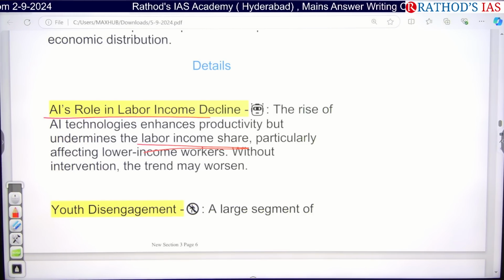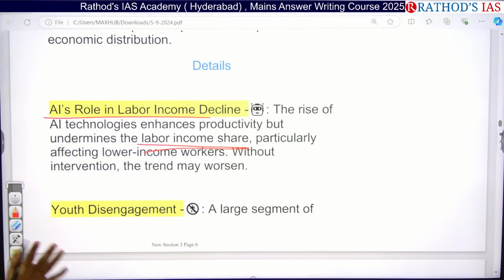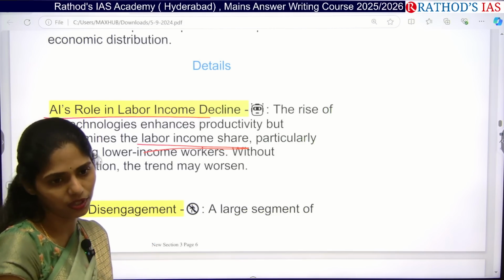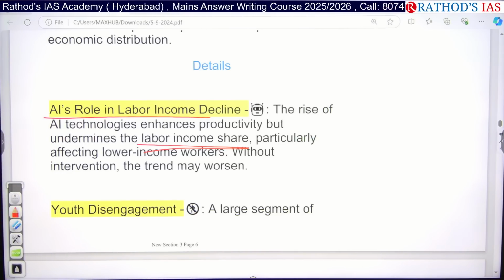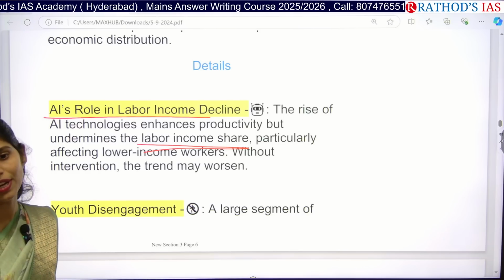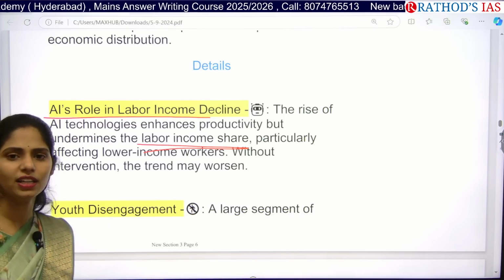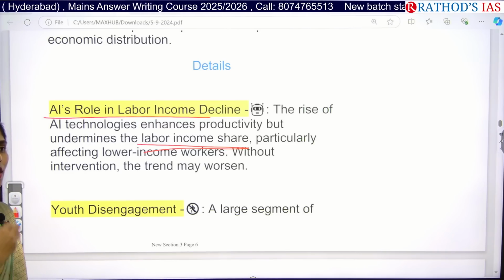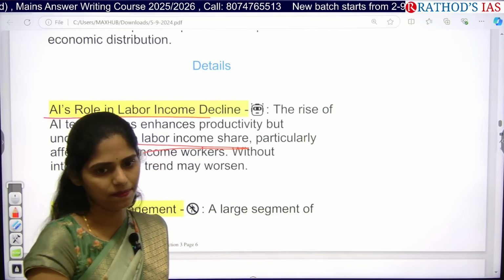There will be increasing unemployment among these lower income workers. It may not create much impact on skilled workers, but on unskilled workers it will obviously cause a lot of impact. These people are already vulnerable, and because of the use of AI, vulnerable people are becoming even more vulnerable. That will lead to further problems for countries like India.